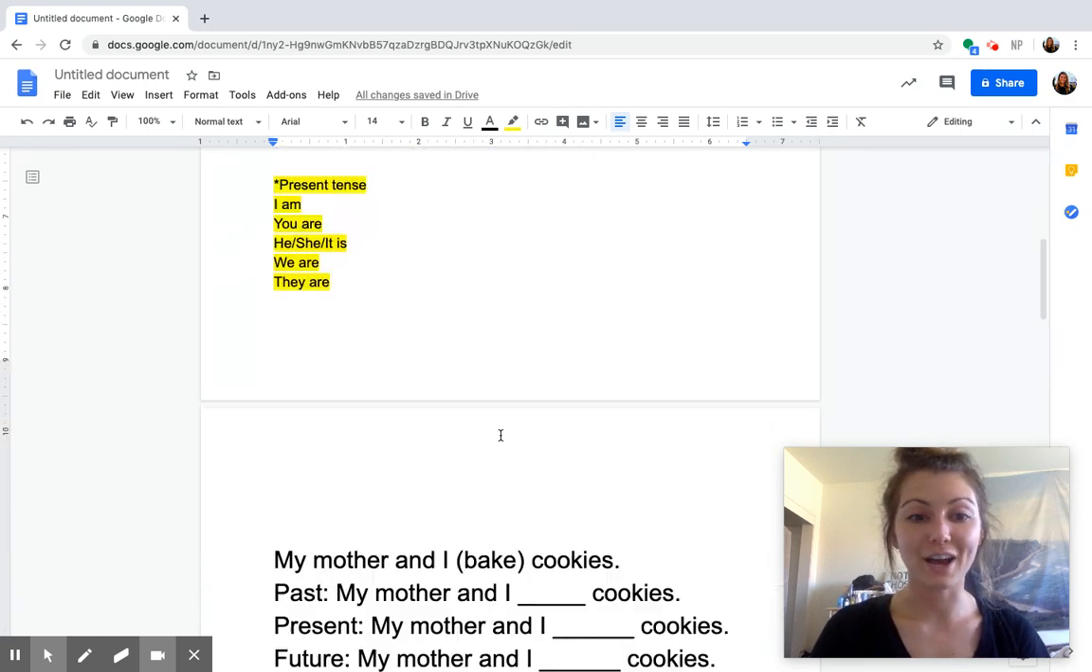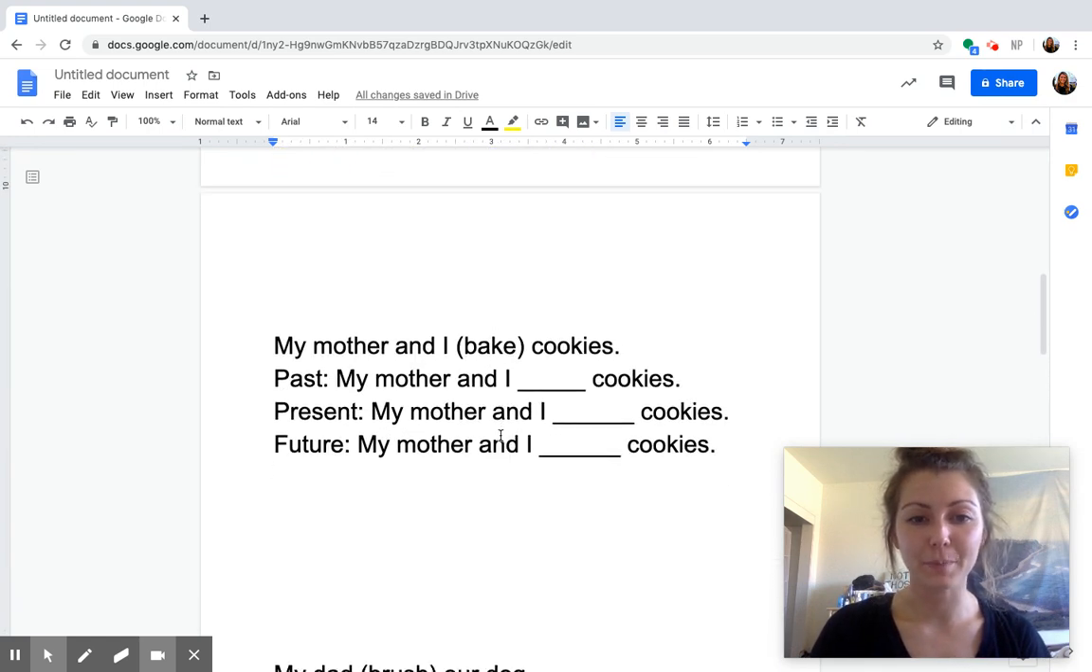We're going to take a look now at our first example. Get your composition book ready, your pencil ready, because we're going to be filling in the blanks here.